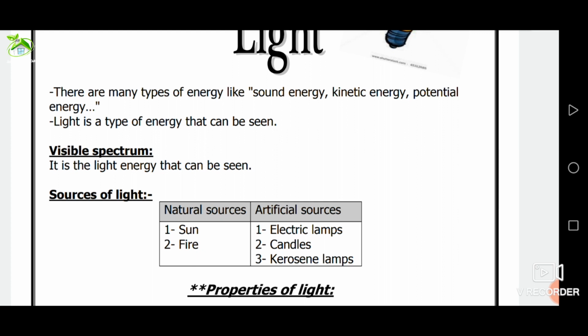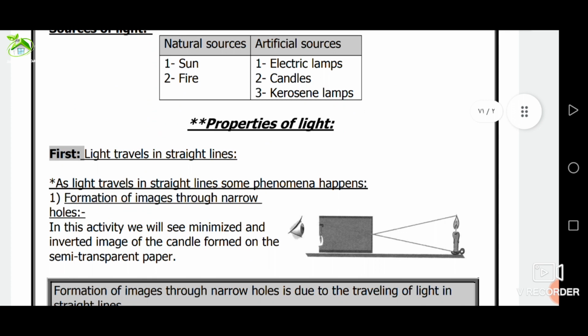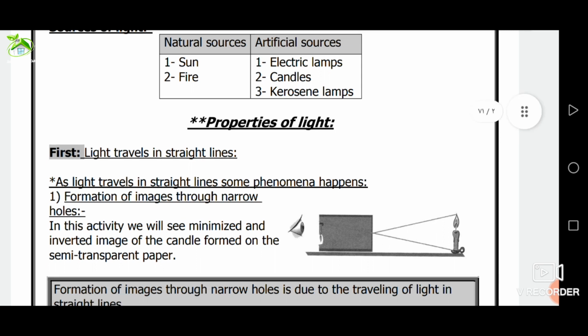Okay, now we will study properties of light. There are 5 properties of light. Number 1, traveling of light in a straight line. Number 2, transmitting of light through different materials. Number 3, light reflection. Number 4, light refraction. Number 5, light separation or splitting of light. We will study each property.